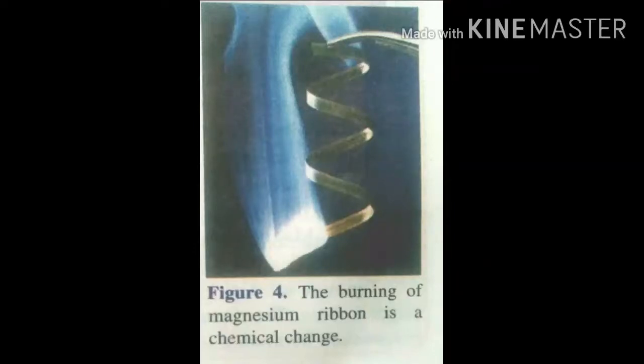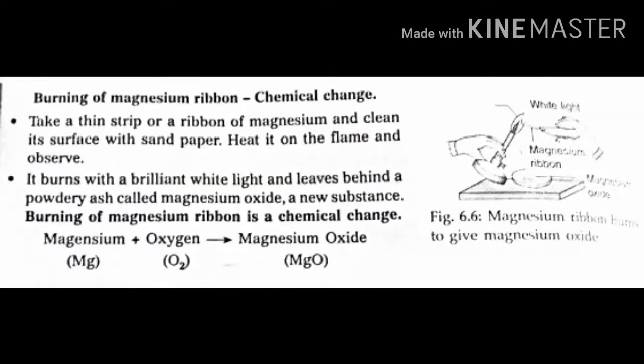When magnesium burns with oxygen, it produces magnesium oxide. See here, the chemical equation. The chemical formula of magnesium is Mg. Oxygen we know is O2.